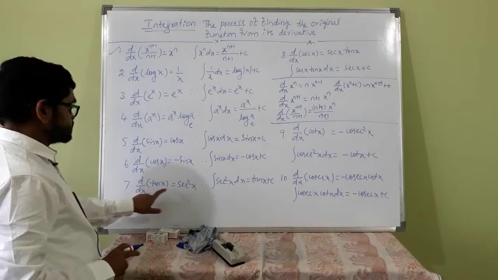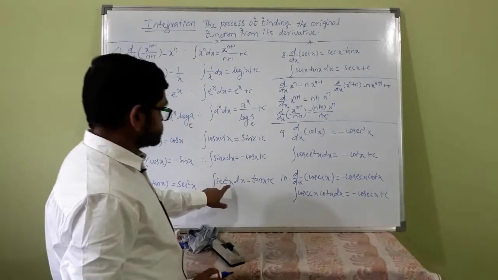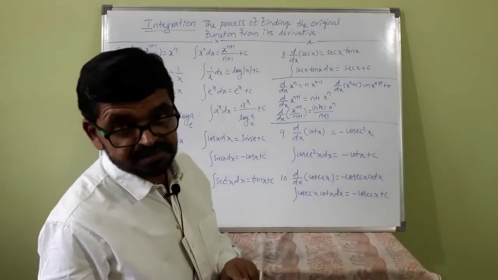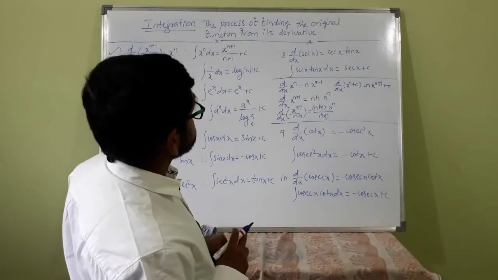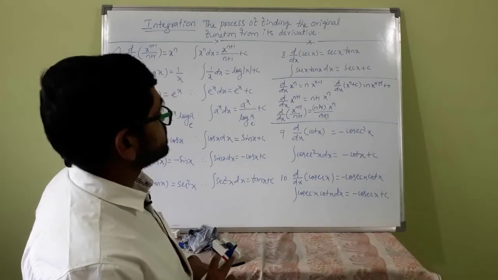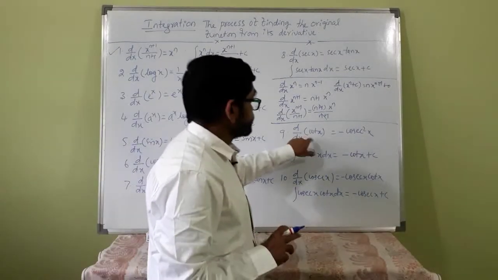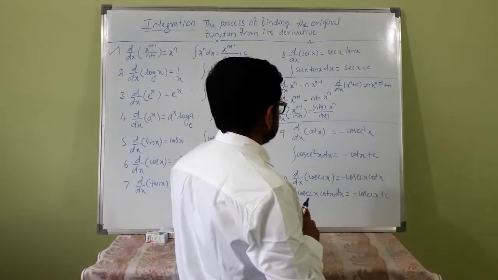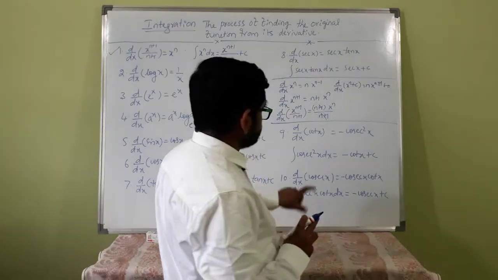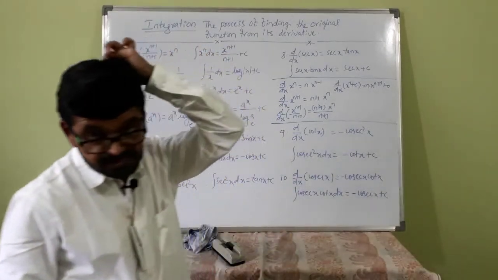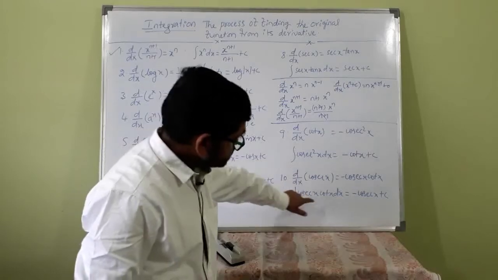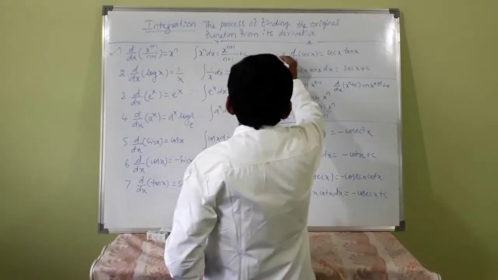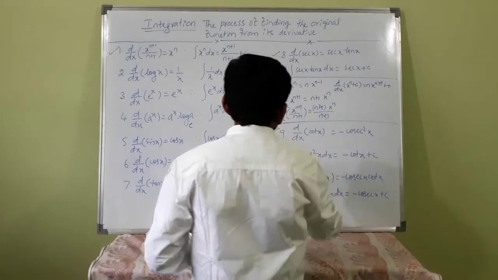d by dx of tan x is secant squared x. So integration of secant squared x is tan x plus c. d by dx of secant x is secant x tan x. So integration of secant x tan x is secant x plus c. d by dx of cot x is minus cosecant squared x. So integration of cosecant squared x is minus cot x plus c. d by dx of cosecant x is minus cosecant x cot x. So integration of cosecant x cot x is minus cosecant x. Okay, it is enough, I think, if you know these 10 results.